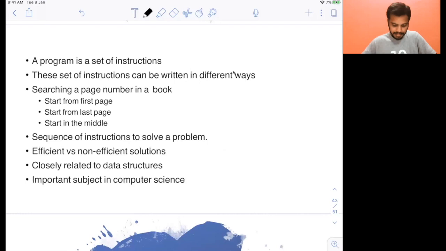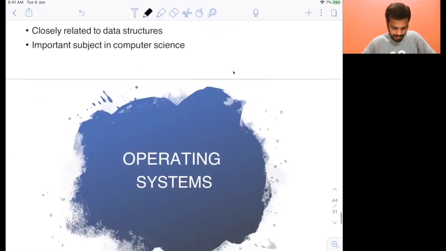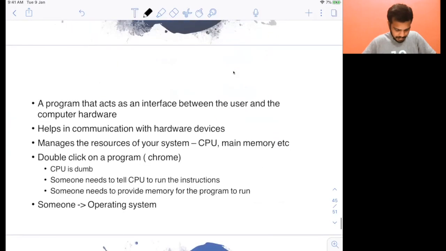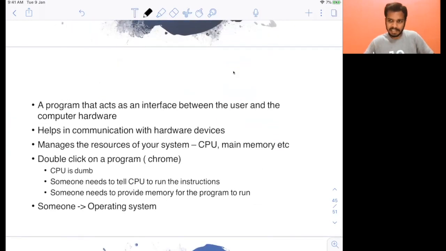Now let's look at another important subject in computer science, that is operating systems. An operating system is also a program. It is a program that acts as an interface between the user and the computer hardware. So a user cannot directly communicate with the hardware. If you have to communicate with the hardware, you need to go through the operating system because it acts as an interface. An example of an operating system is Windows itself. Windows is an operating system.